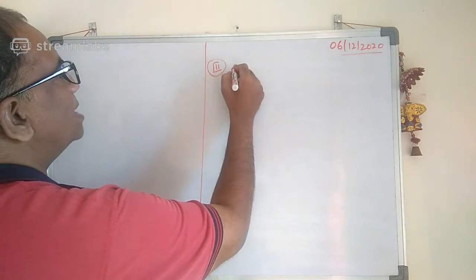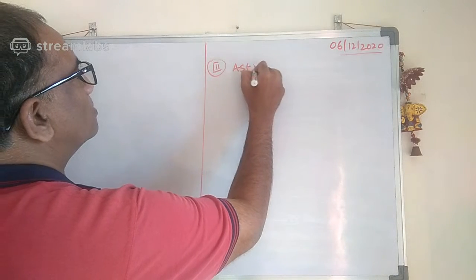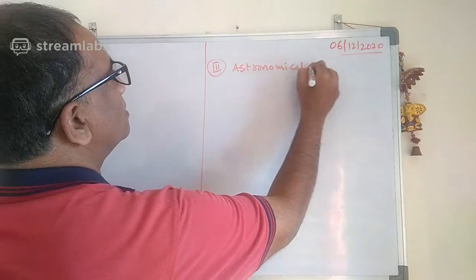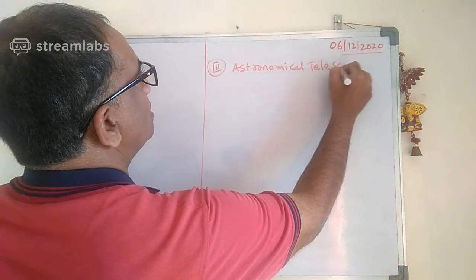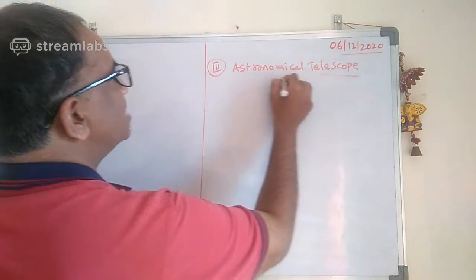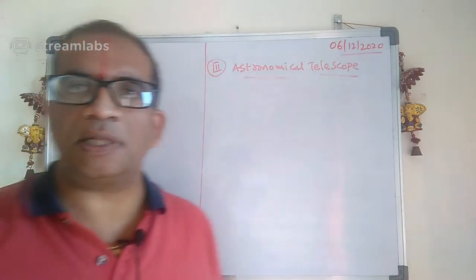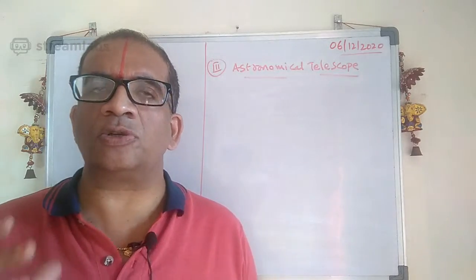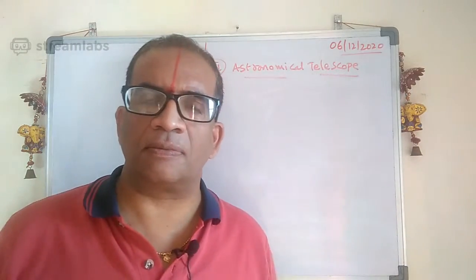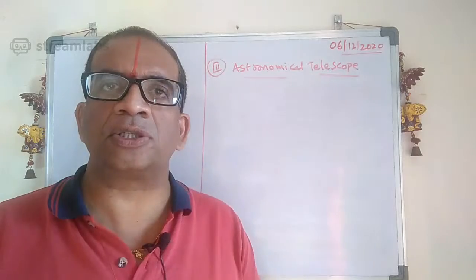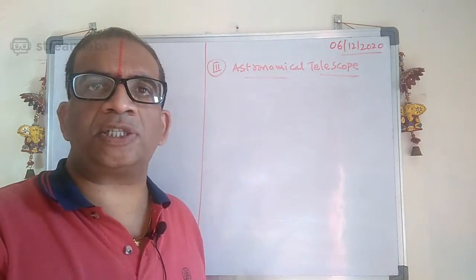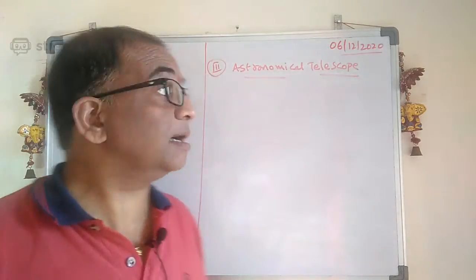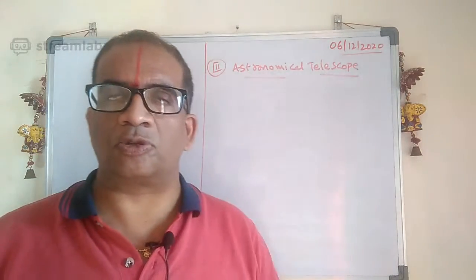the astronomical telescope. What is this astronomical telescope? The astronomical telescope is used to see distant objects like stars, planets, and other celestial objects. To see the celestial objects, you need an astronomical telescope.